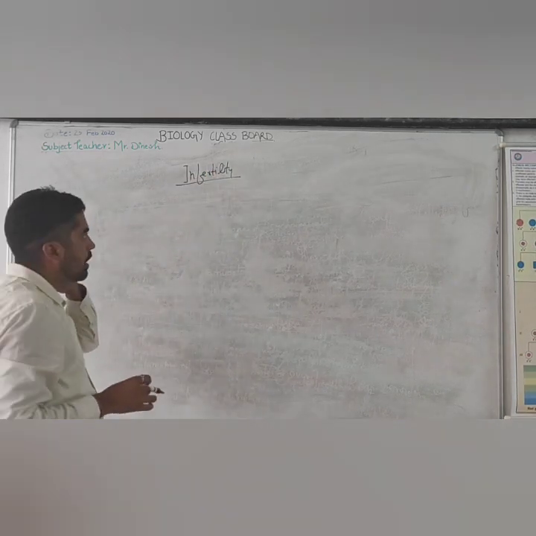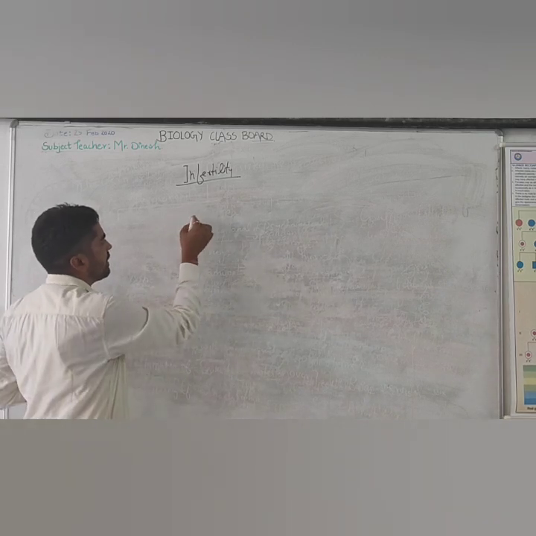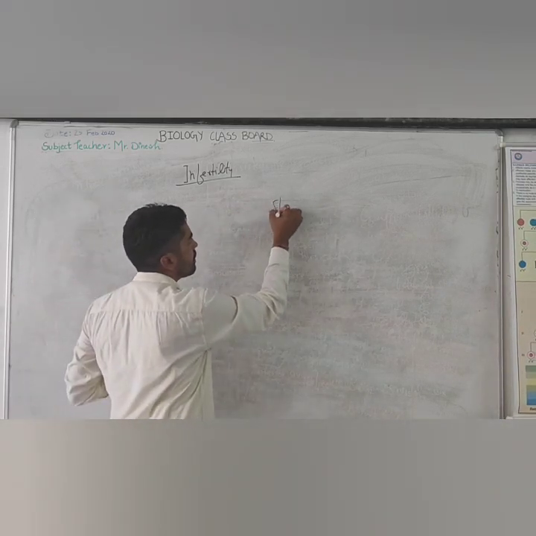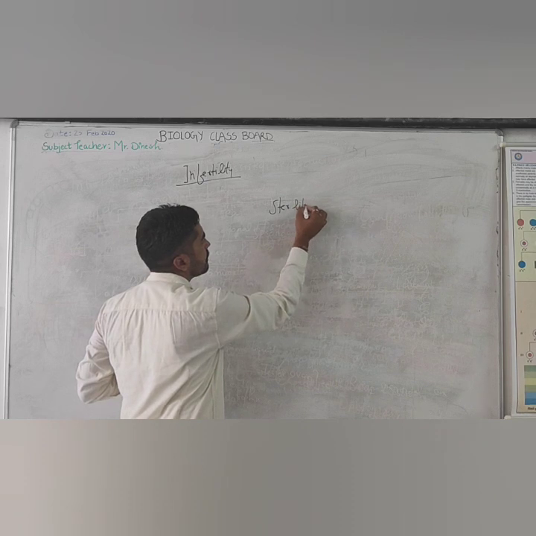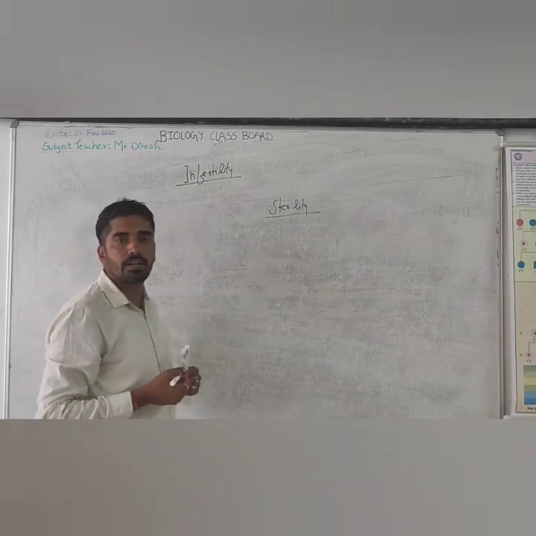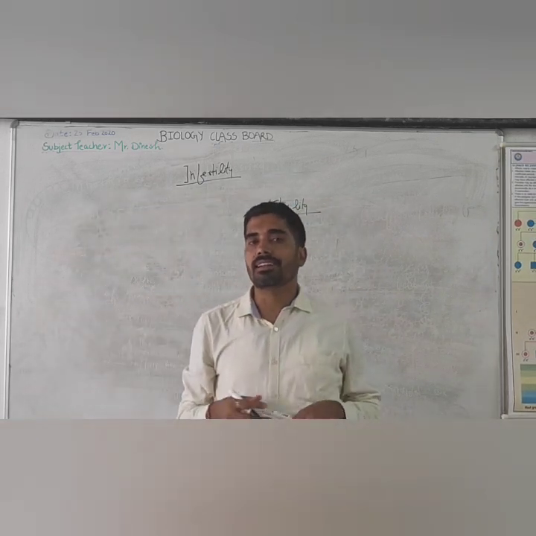Now, there are two terms. One is infertility, another is sterility. So, what do you mean by infertility?